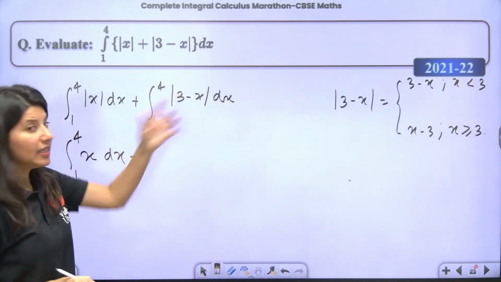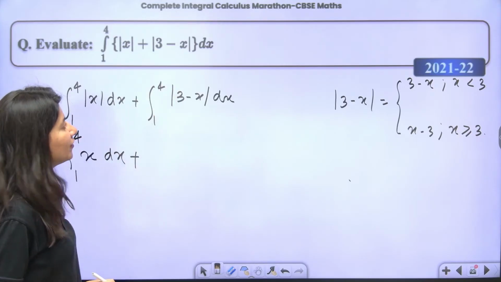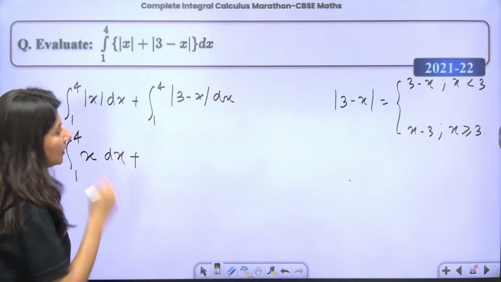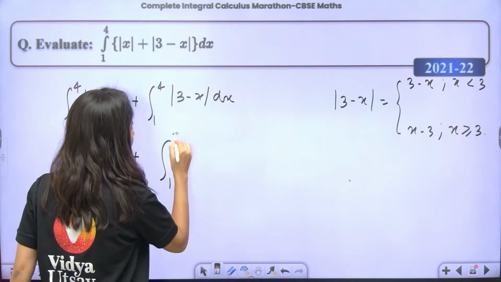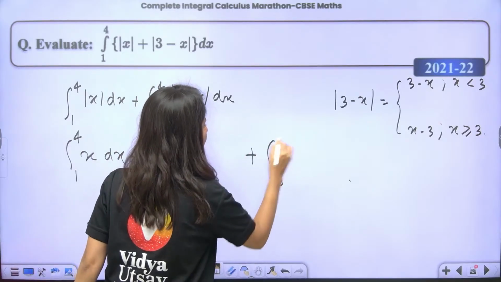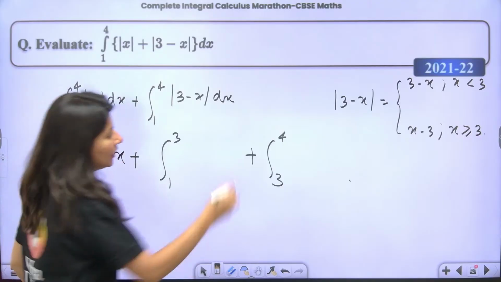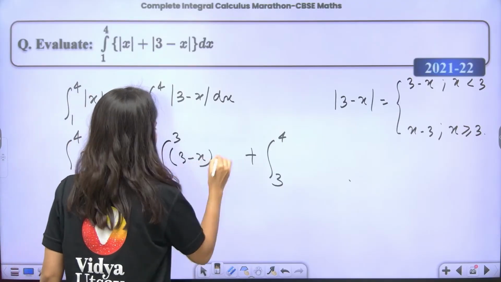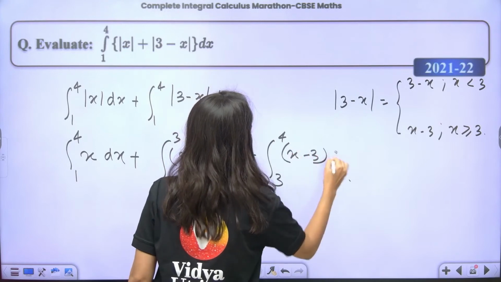So now understand, we are going to break this limit at 3: 1 to 3 plus 3 to 4. Between 1 to 3, it is 3 minus x dx. Between 3 to 4, it is x minus 3 dx.